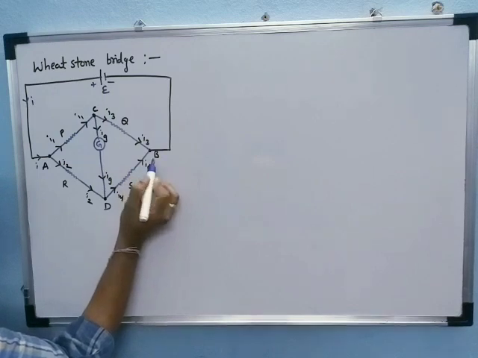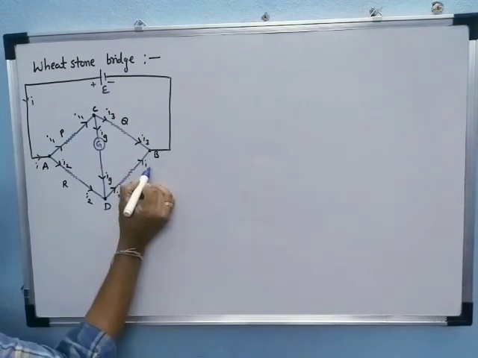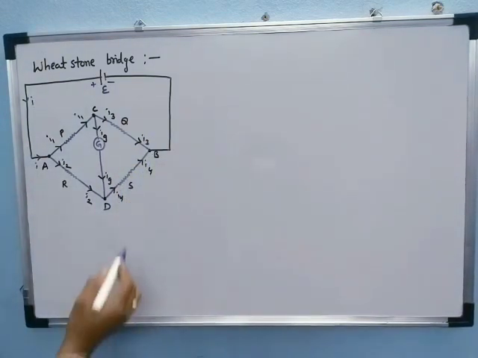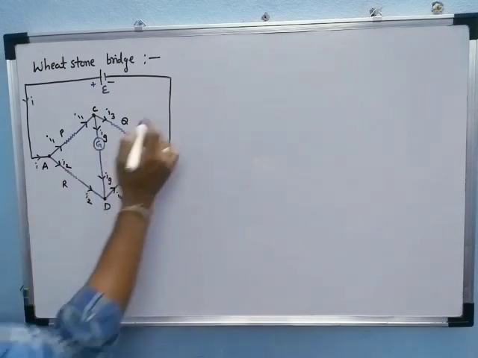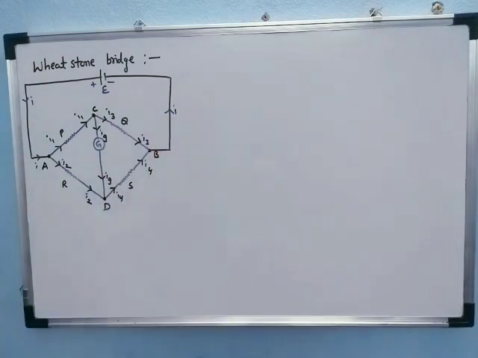I3 and I4 enter junction B, and the same current I passes through it. Now using Kirchhoff's laws, we can find the comparison of these resistances.